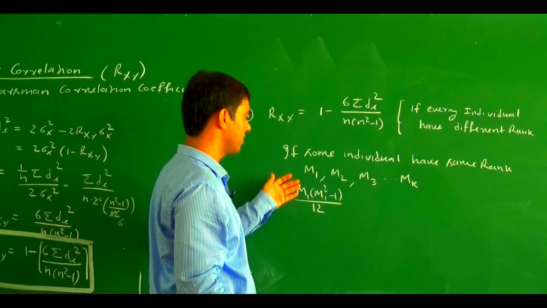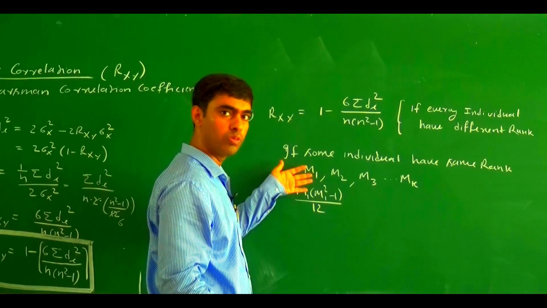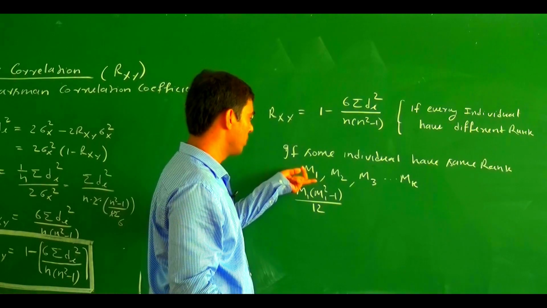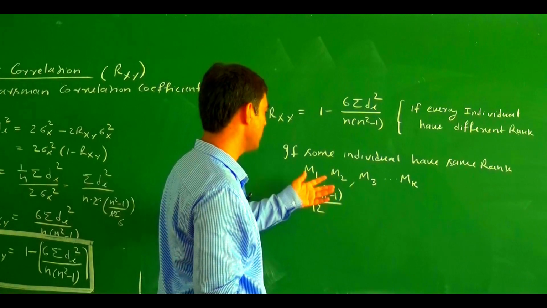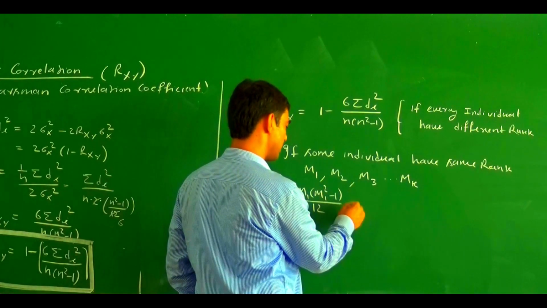So if only one rank is repeated, this is it. If more than one rank is repeated, then similarly we add what?